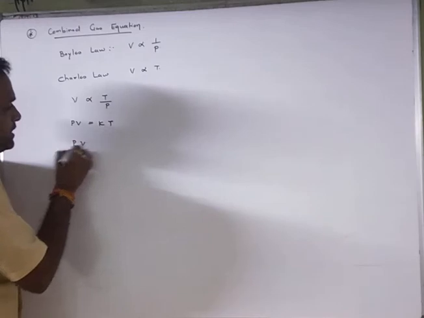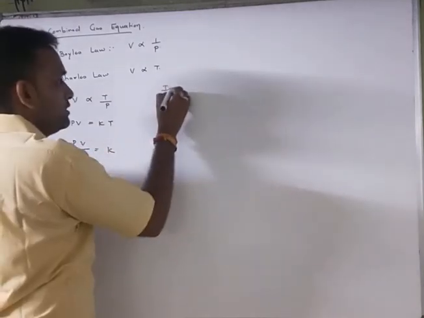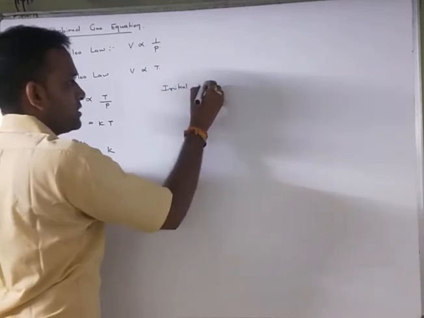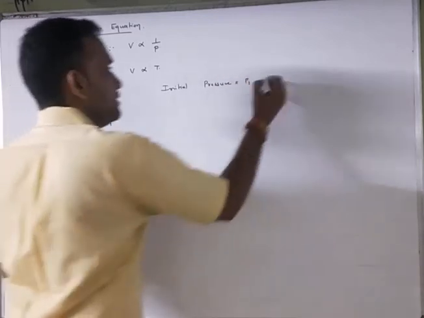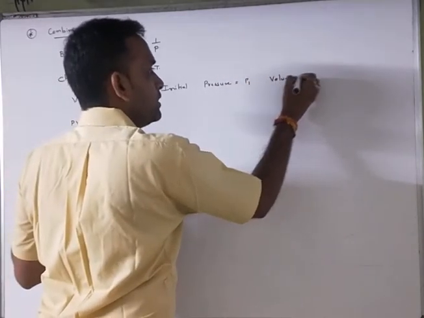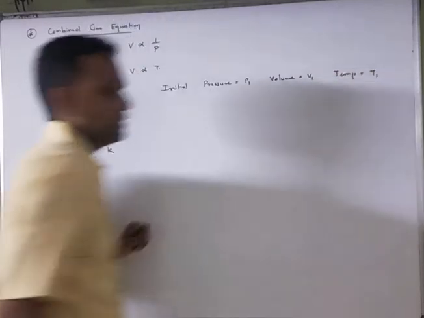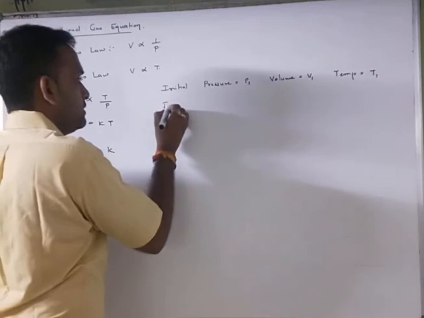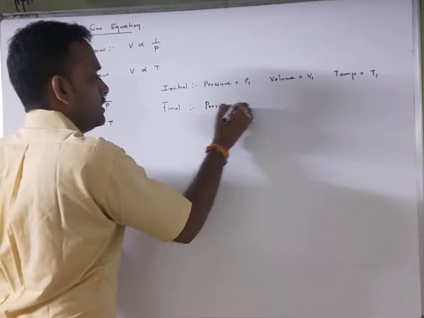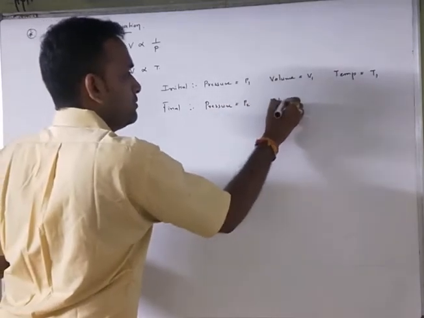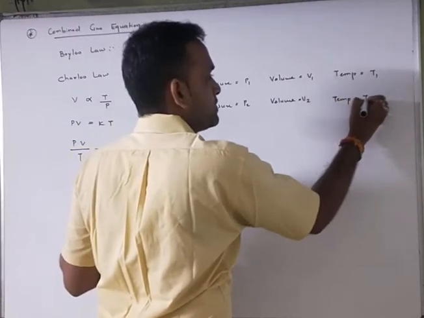So PV upon T equals K. For the initial state, pressure equals P1, volume equals V1, and temperature equals T1. And for the final state, pressure equals P2, volume equals V2, and temperature equals T2.